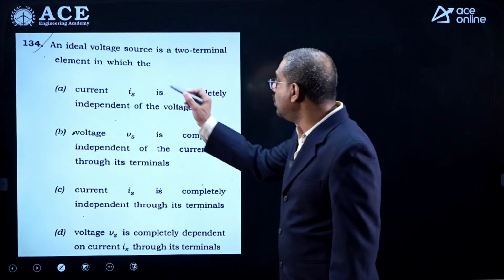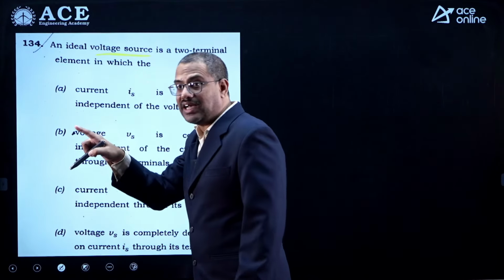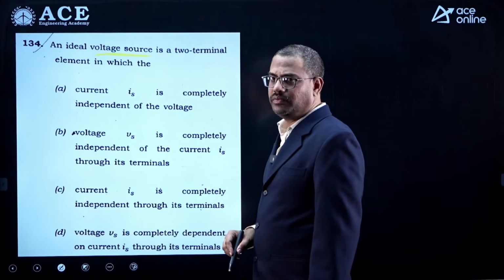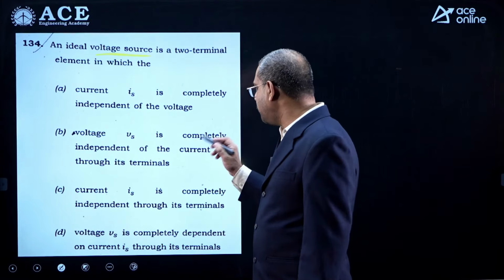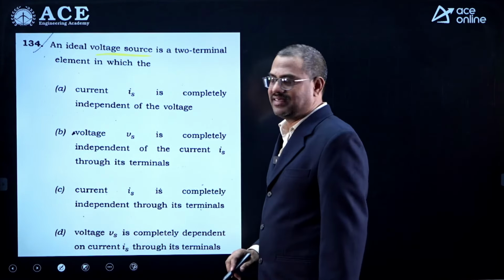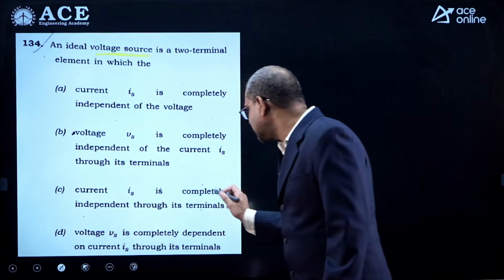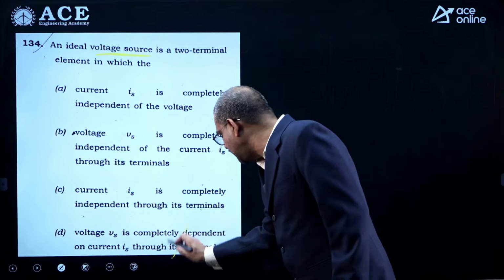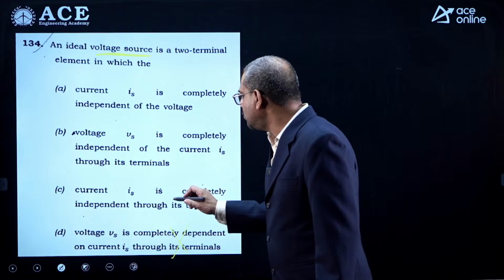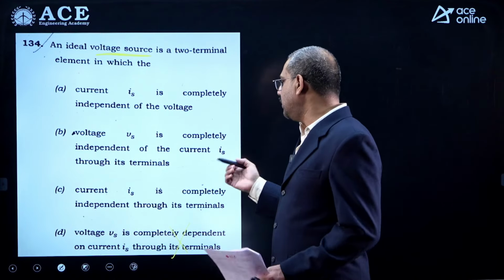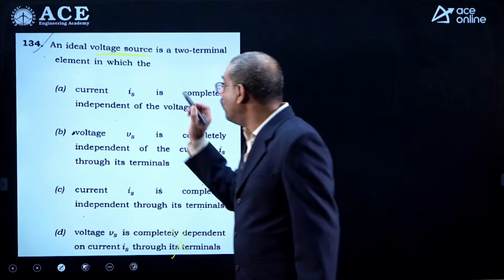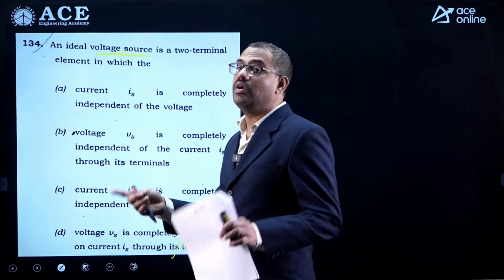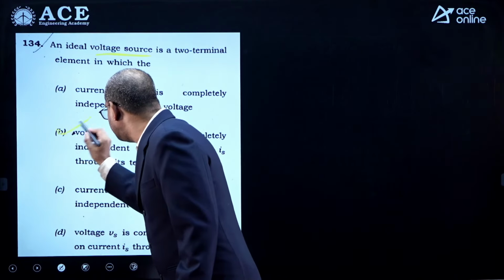Okay, the question is asking about a voltage source, so we have to talk about voltage. Current Is is completely independent to voltage, no. Voltage Vs is completely independent of current Is through its terminals, yes. Current Is is completely independent through its terminals, no. Voltage Vs is completely dependent, no. So first of all, dependency is never coming. And for a voltage source, how can current be completely independent or dependent? No. So in an ideal voltage source, voltage is independent of whatever you connect, R load, RL load, anything you connect, voltage is independent. So yes, option is B, voltage Vs.